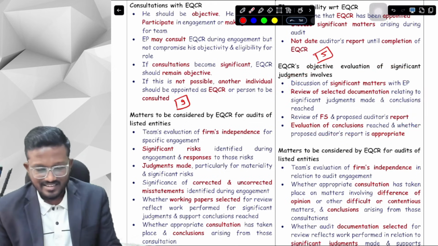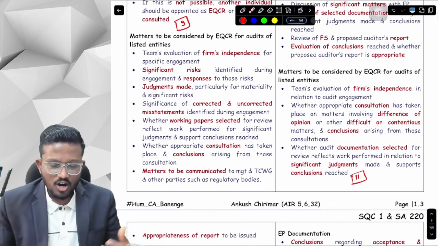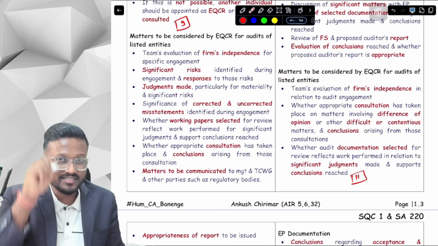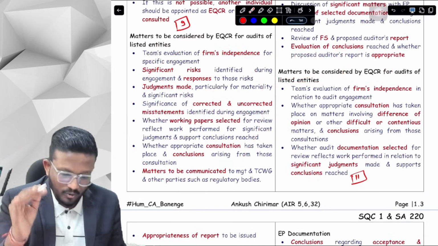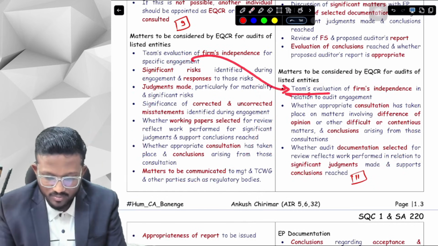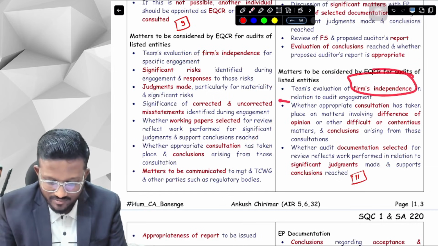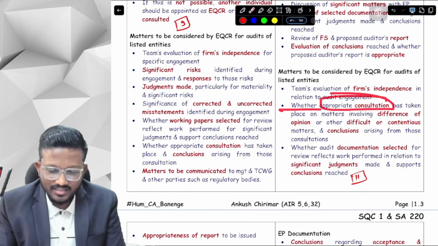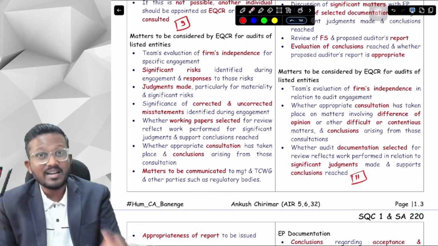Next, what are the matters that need to be considered by the EQCR in case of listed entities? This was as per SA 220, and the earlier one was as per SQC 1. If a question comes, you have to write both. First of all, the same first point: the team's evaluation of the firm's independence, whether they were independent in the audit engagement or not. Secondly, whether appropriate consultation has taken place involving difference of opinion.